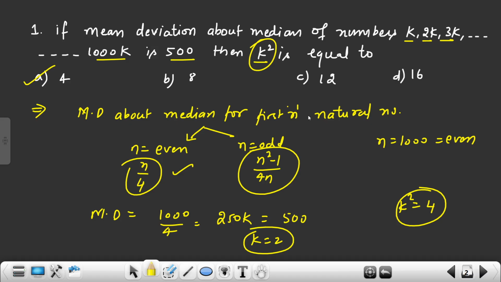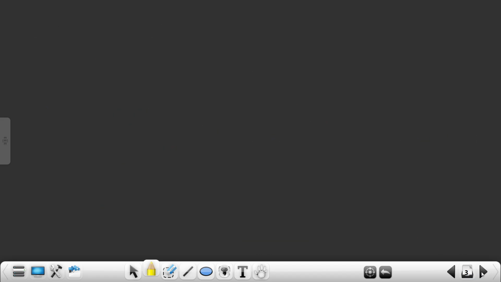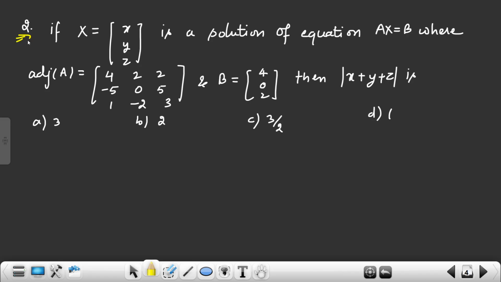So this formula, if you remember the concept very well, then it will not take more than 30 seconds. Otherwise, if you go with the traditional method, what we are doing as per the formula, then it will take a very long route. Okay, so we have to be very strict in our preparations. Now let's move to the second one.